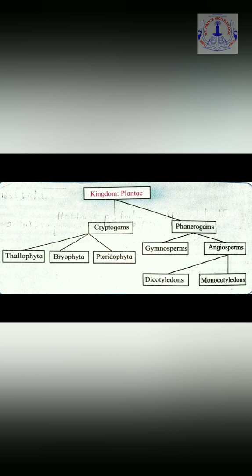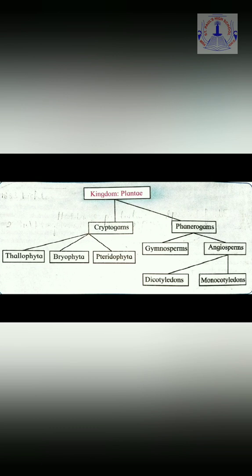Now we come to the next division, angiosperms. In case of angiosperms, the seeds which are present have a well-developed natural covering around themselves in the form of fruits. So children, many a times we have seen that whenever we are eating a fruit or cutting a fruit, we find seeds inside the fruits.